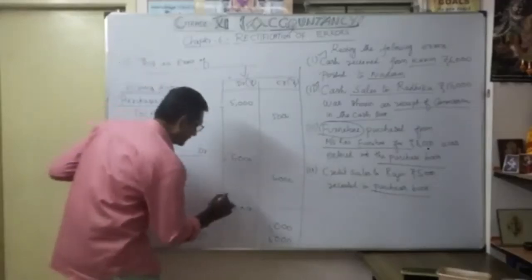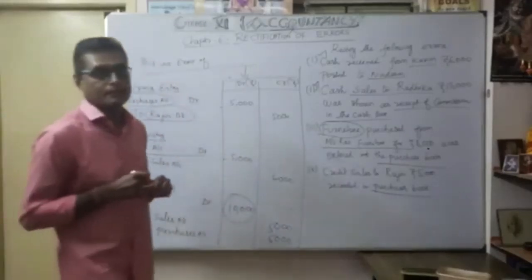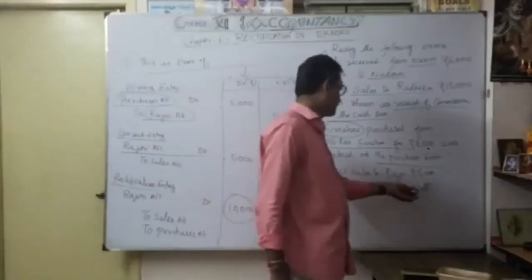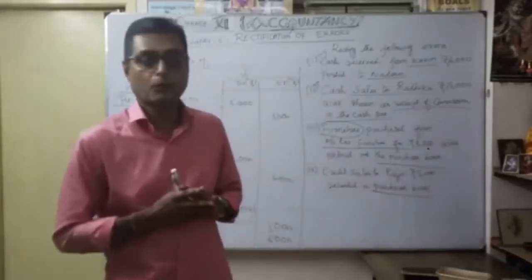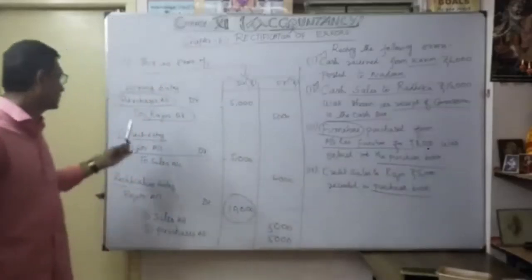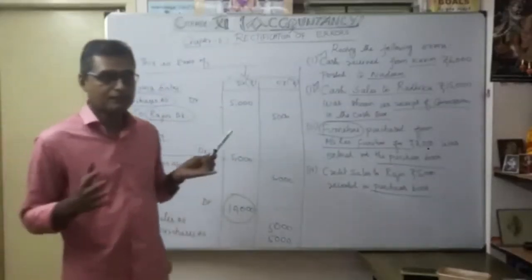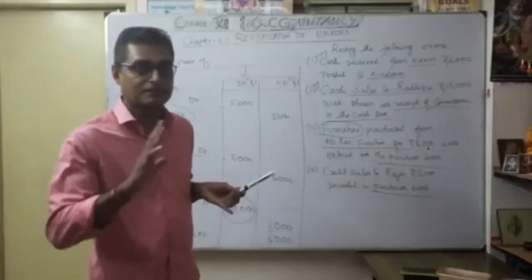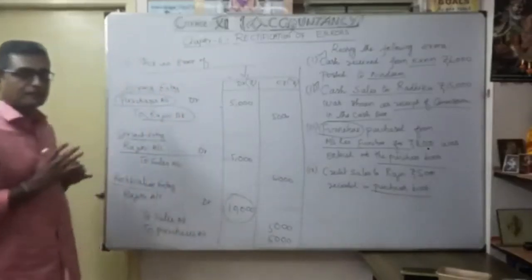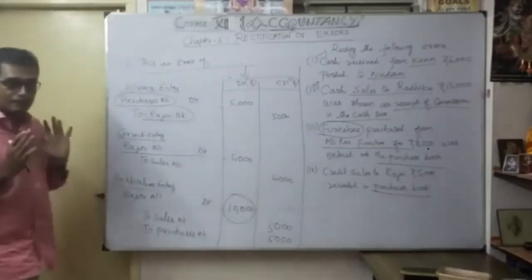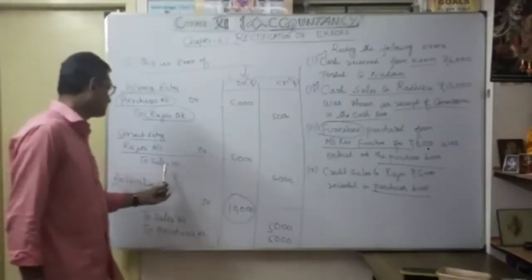That's why here you should be very careful. Whenever this type of error occurs, credit sales to Rajini 5,000 recorded in the purchase book, be very careful about this type of error. So how to rectify? Understood? Wrong entry: purchase account, Rajini account. Whatever the credit sales, they considered as credit purchases. That's why accordingly they made a wrong entry. Actually, what's the correct entry? We made a credit sale to whom? Rajini. So Rajini account debit to sales account.